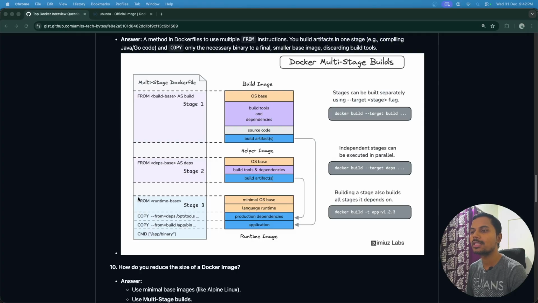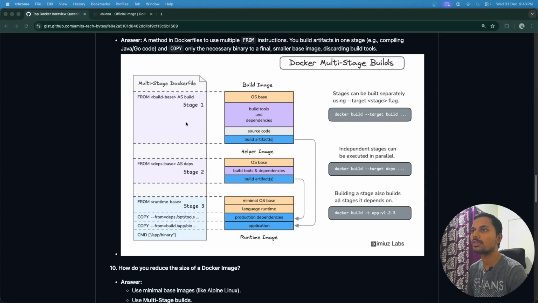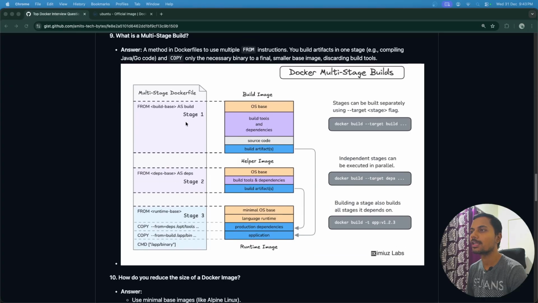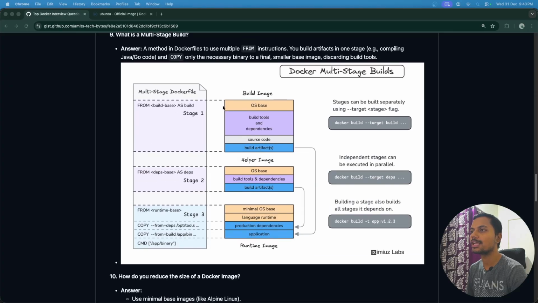So the purpose of this is that by using a multi-stage docker file we generate smaller images, so that the image contains only the runtime instead of all the tools that are required to build and compile the application. So this is a very important question, multi-stage docker file. We can understand here that in the first stage we have the OS, all the build tools, dependencies, source code, and then we generate the artifact.